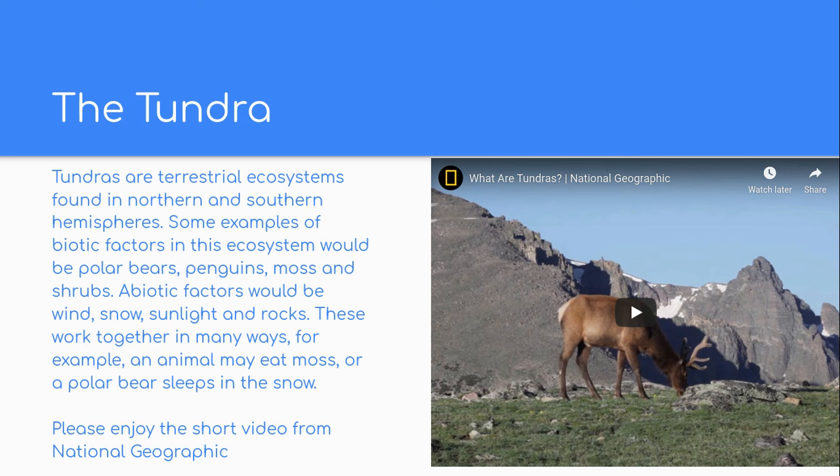Now, I was originally going to show this video, which would just give some more information about the tundra, but unfortunately the screen recorder I have doesn't let me record over 5 minutes, and if I do show it, it's going to go over 5 minutes. And if you know any other screen recorders that are better, because I tried looking for some and there really weren't any, but I can redo this presentation and add the video because it is quite good and important to the presentation. But yeah.